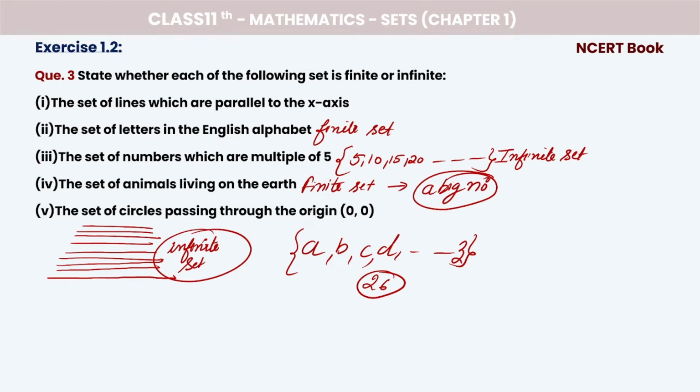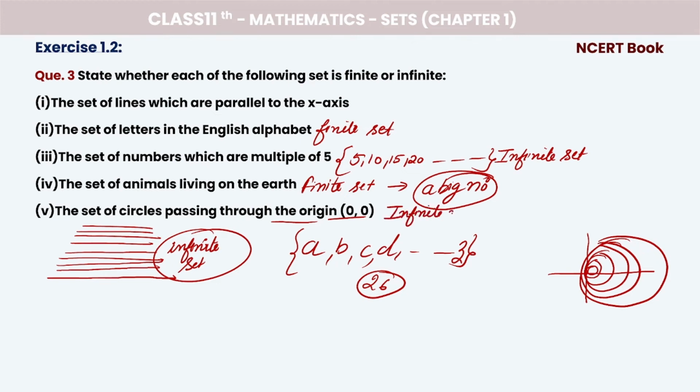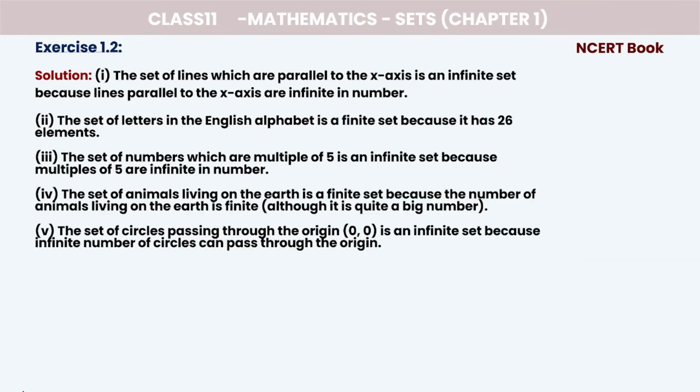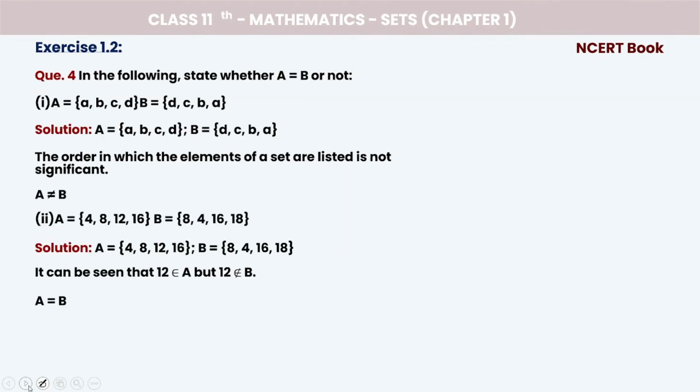Now the next is the set of circles passing through the origin. We need to find out the circles which are passing through the origin. So here if we take circles passing through the origin, we can take 1, 2, 3, 4, 5. So many can be possible here. Like this we will take all the circles and they are infinite in number. We can't count them, so that's why we call it an infinite set. Clear? Okay, now come to the next. These are the solutions. If you want to match, you can match it with this.